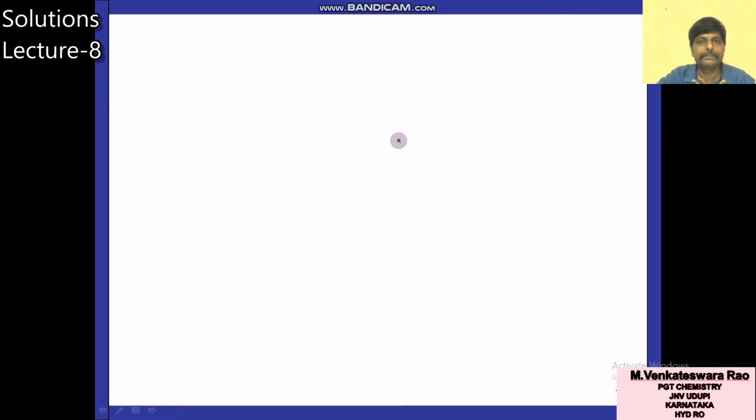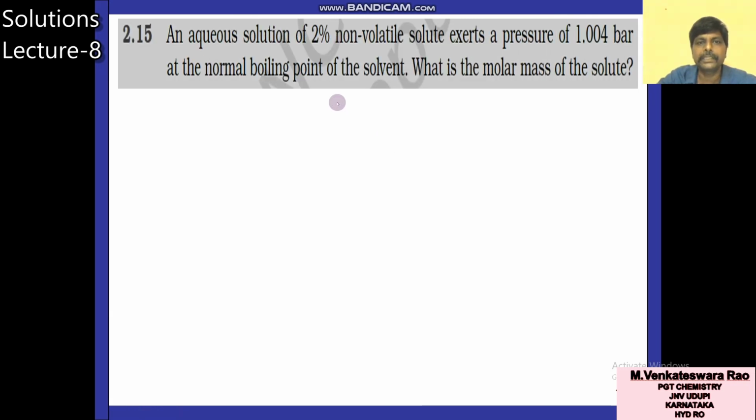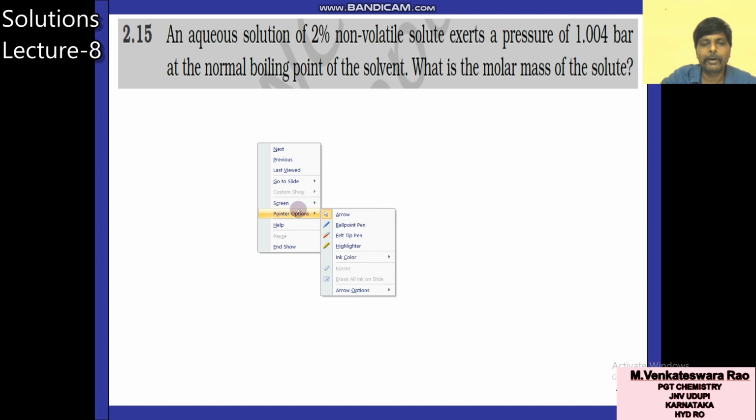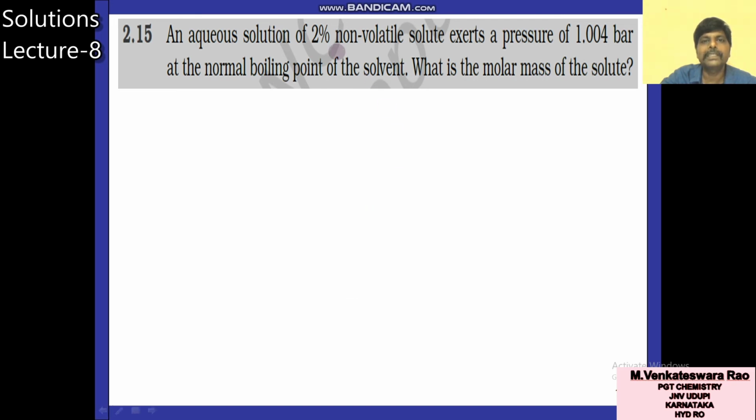Next numerical. An aqueous solution of 2% non-volatile solute exerts a pressure of 1.00 bar at the normal boiling point of the solvent. What is the molar mass of solute? What quantity is given? You see 2%.